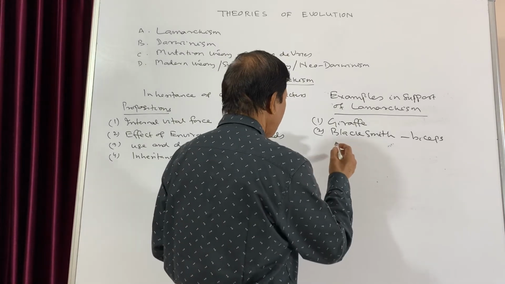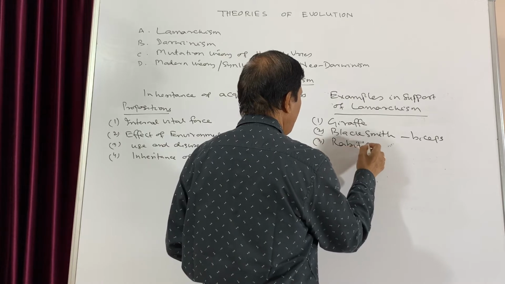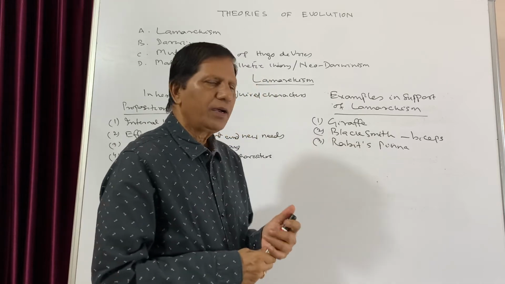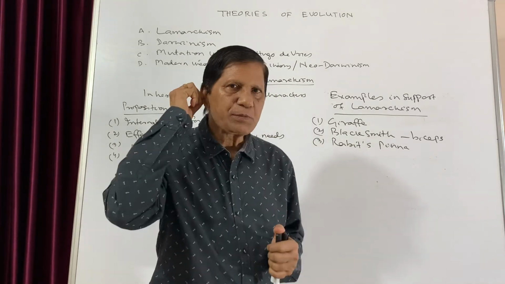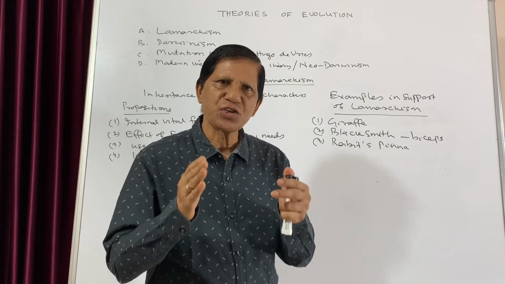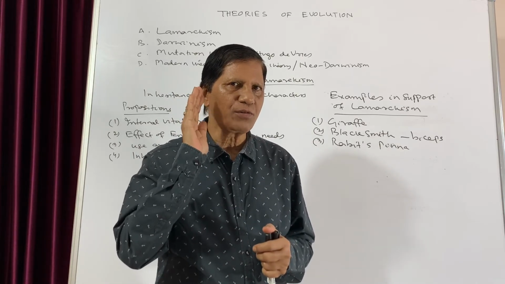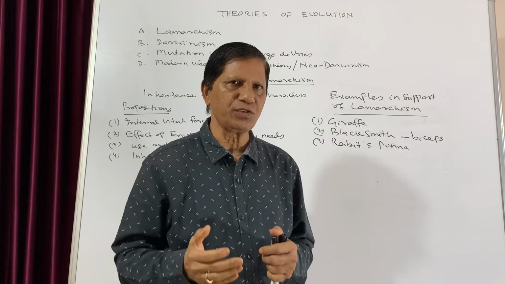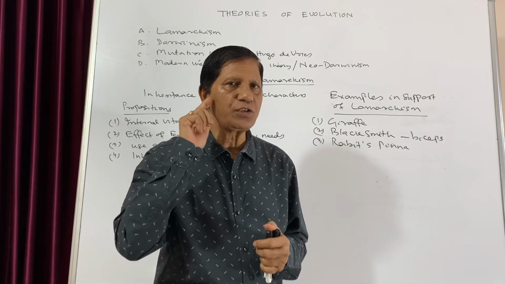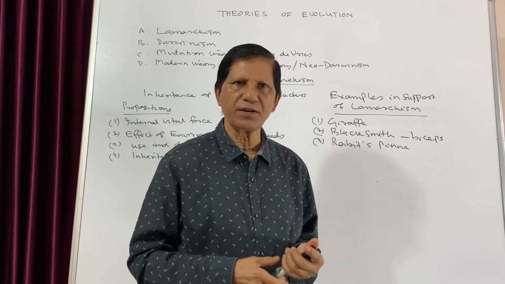Now the third evidence he has suggested is that of the rabbit pinna. The muscles present in rabbit pinna or external ears are very strong. Why? Always it moves its external ear towards the direction from which the sound is coming, so that it can hear the sound perfectly. That is why, due to continuous use of the external ear or pinna, that has become very big in size and stronger.